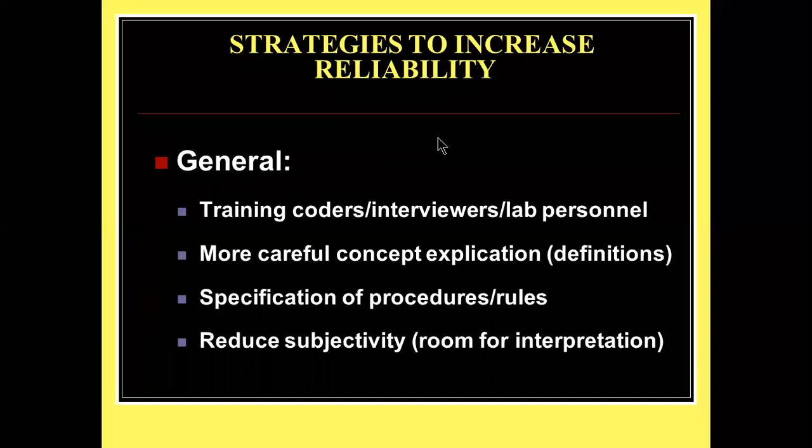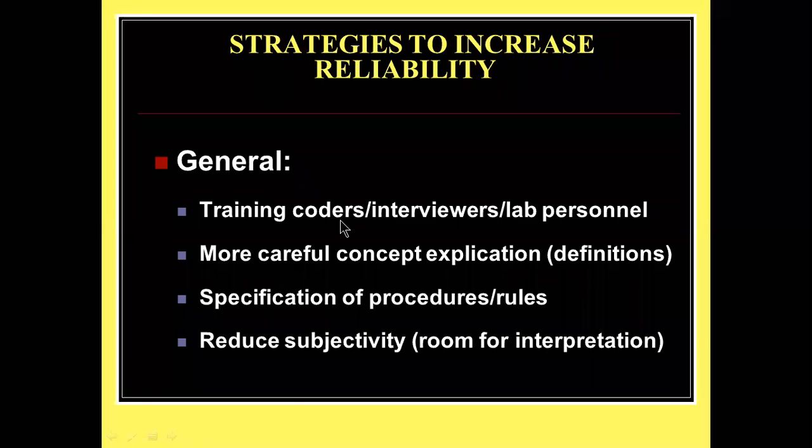Next, we are going to see the strategies for how to increase the reliability. In the strategies, the first thing is that you must be a good trainer. You must know how to collect data and how to code the data. Once the data is collected, you give coding. Coding means that for alphabetical data, we give numerical values.